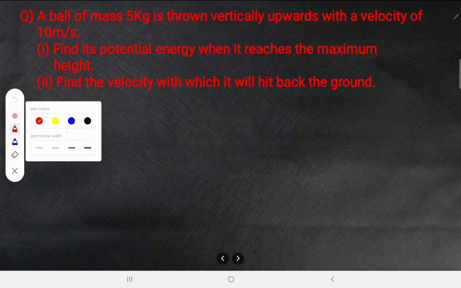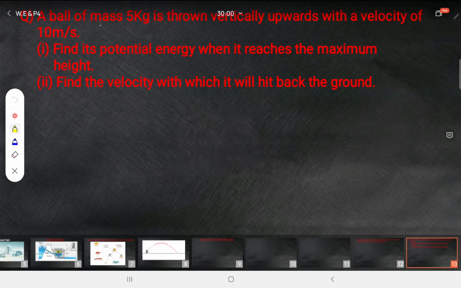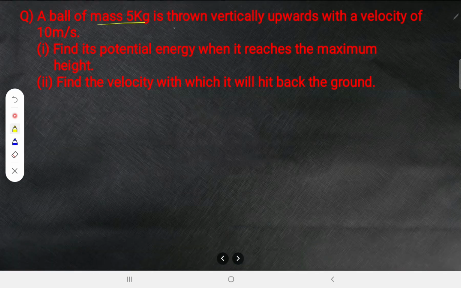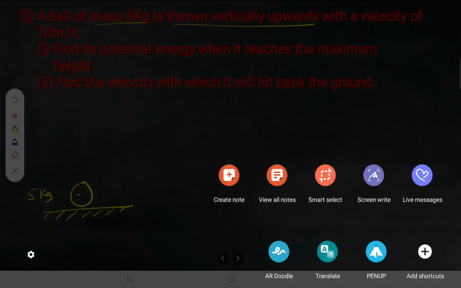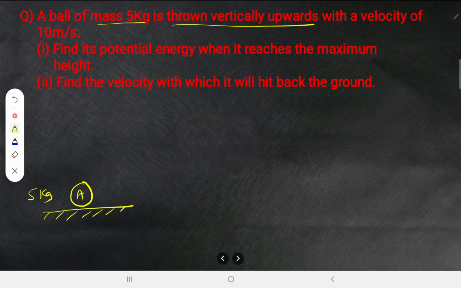Have a look at this question. Very, very important question it is. A ball of mass 5 kg is thrown vertically upwards. There is a ball of mass 5 kg. So here is the ball, having a mass of 5 kg. Let us consider this as point A. It is thrown upward with a velocity of 10 meter per second.